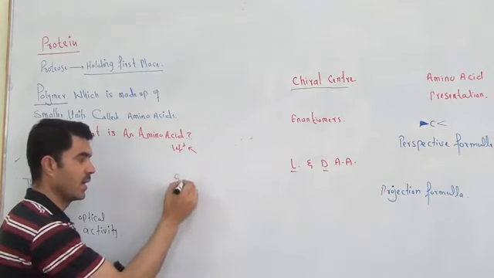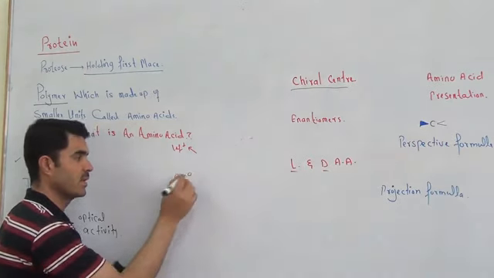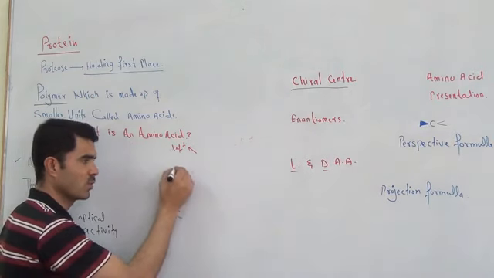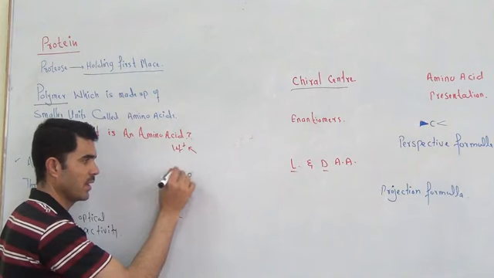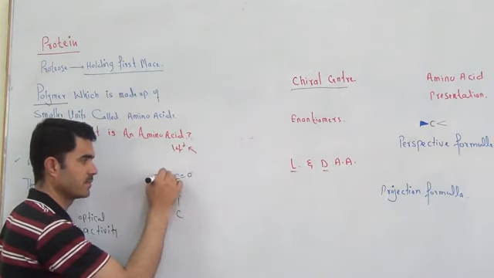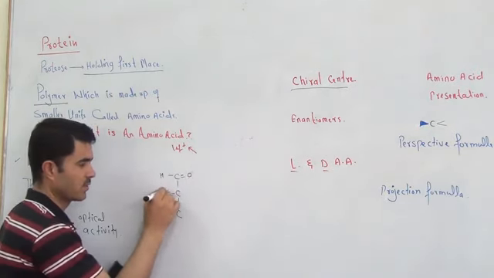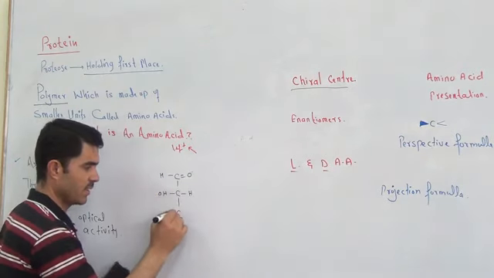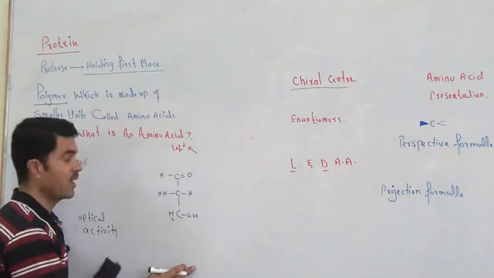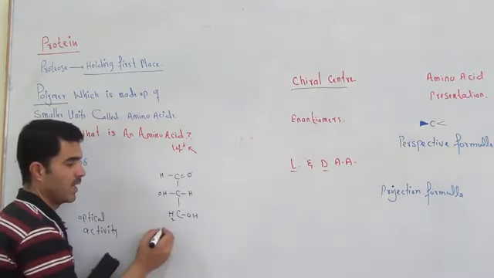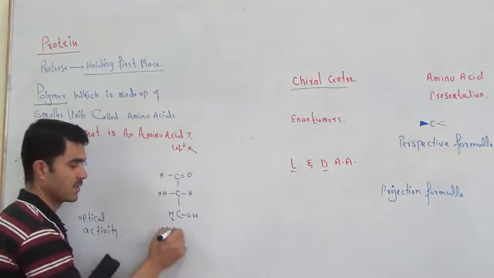The first carbon has a CHO group, C double bond O and H here, and here is OH, H and CH2OH. This is a 3 carbon sugar, and we call it glyceraldehyde.